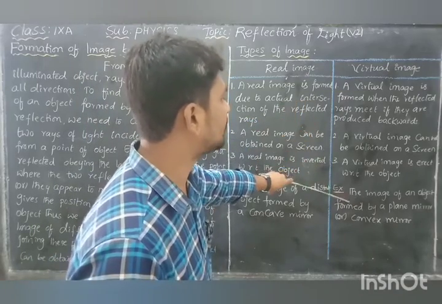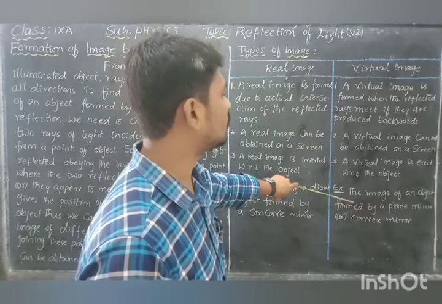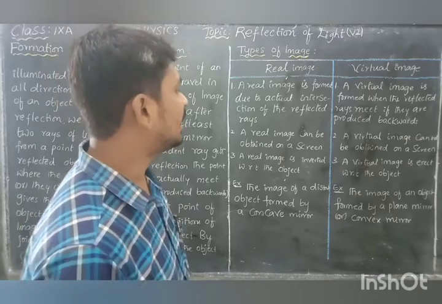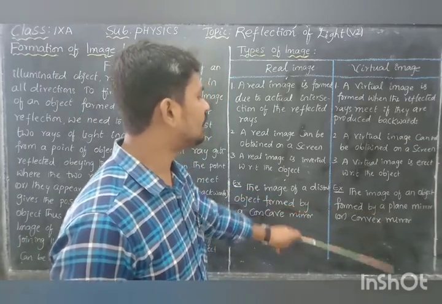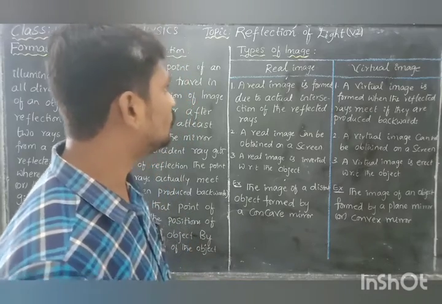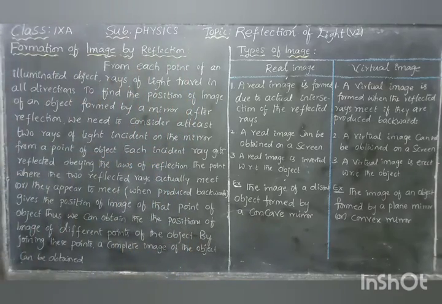You cannot catch it on the screen. A virtual image is always erect, and not only with a plane mirror, even a convex mirror gives virtual images.